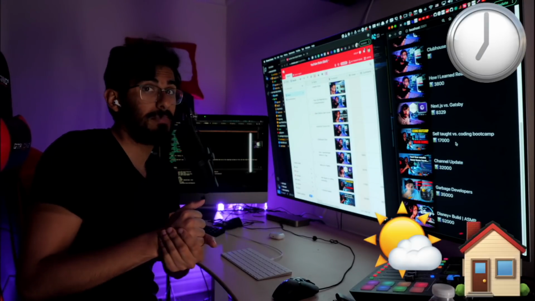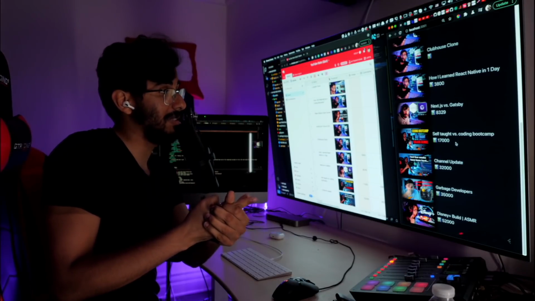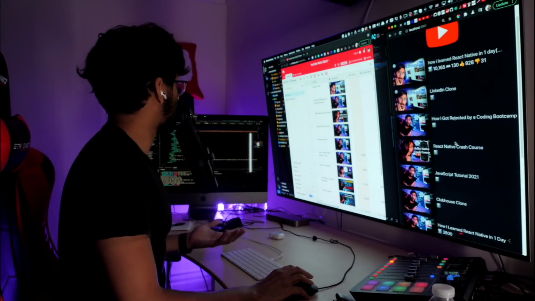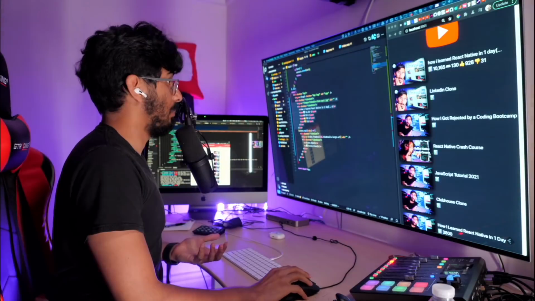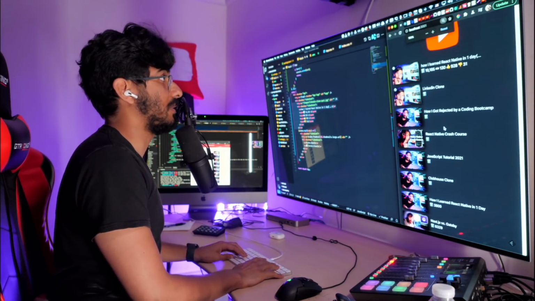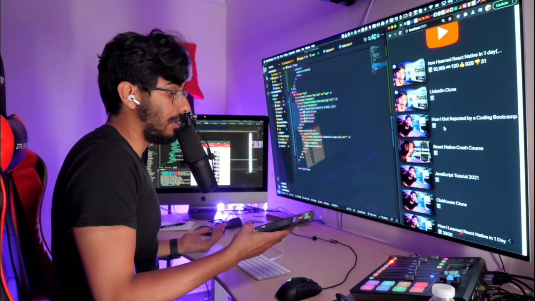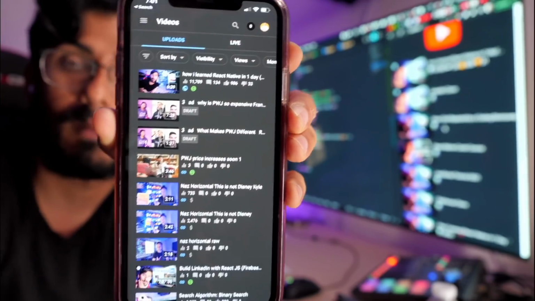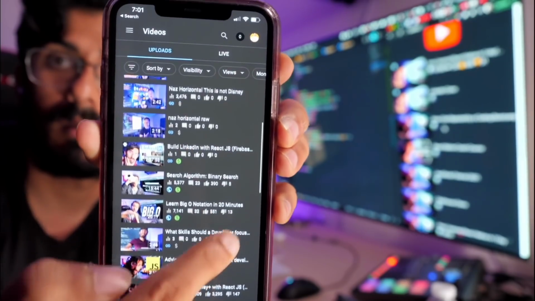So right now it's 7 p.m. I'm 2 hours into my development. I mean, my front end skills are usually trash, but I'm very pleasantly surprised by the fact that I was able to put this thing together. You know, I tried to model the actual YouTube Studio app, and I would say this app right now has a pretty similar feel to the actual YouTube Studio app.